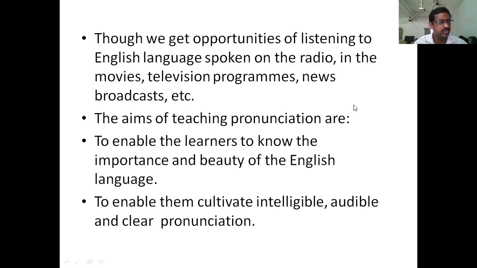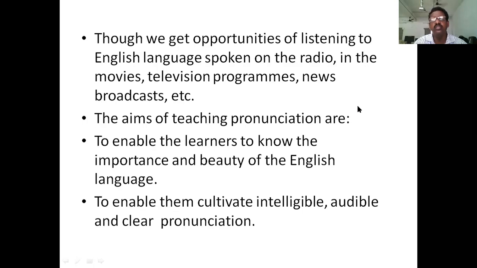To develop good speech manners with impressive postures and gestures. We must stand in an impressive posture and use impressive gestures. And to enable them to speak confidently, sensibly, interestingly, and clearly. Those are the aims of pronunciation.